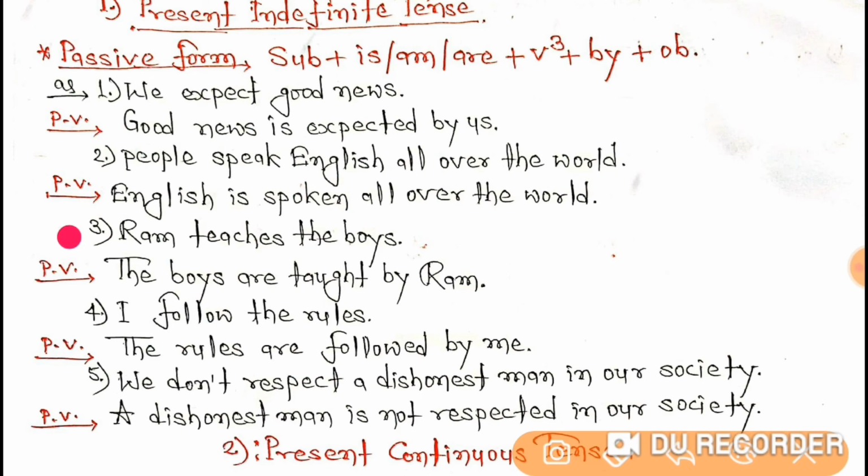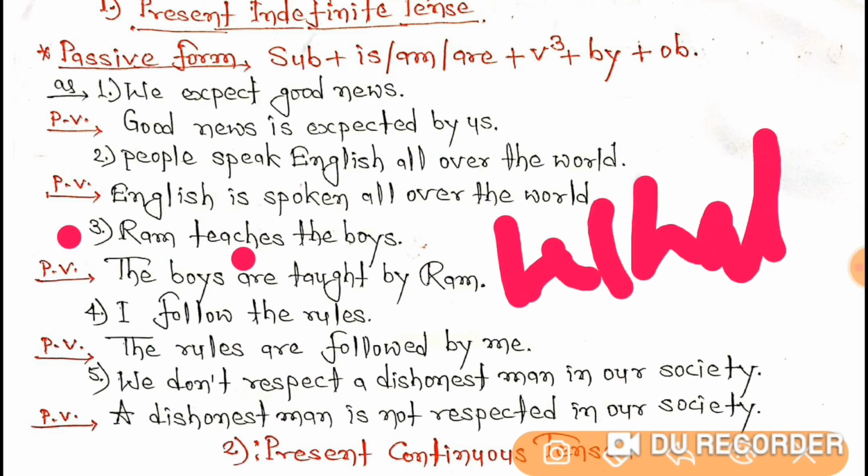Now the third one. Ram teaches the boys. So here the verb is teaches. Let's raise a question. If I ask, Ram teaches what? What teaches? Here you don't get an answer by what.